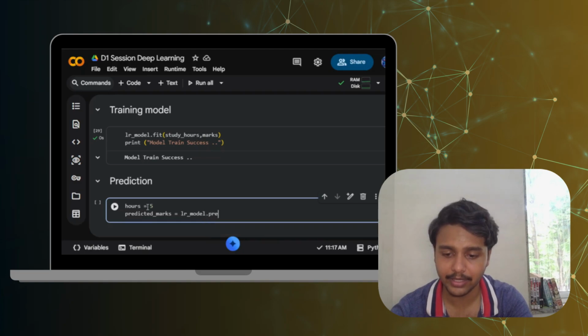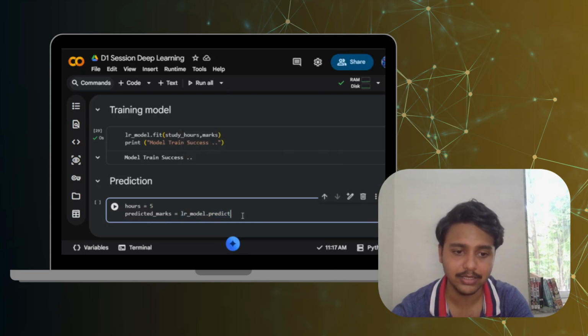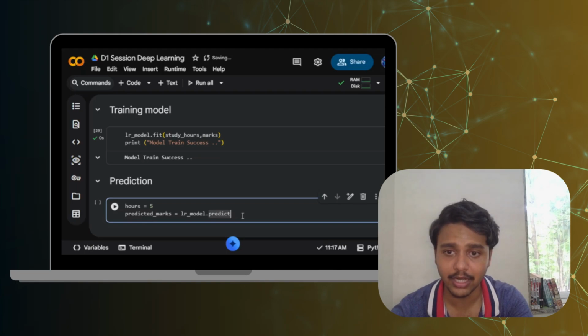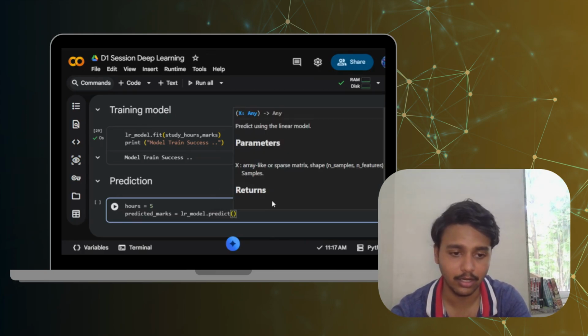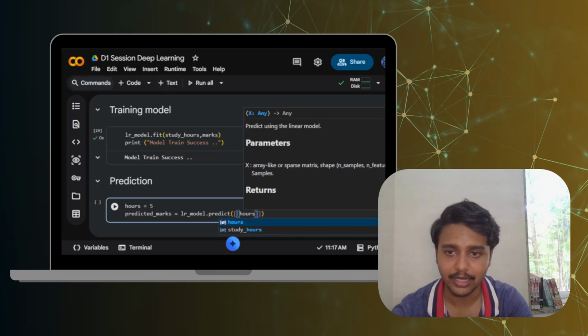lr_model.predict. So this is the function which is going to be used to predict the marks, and as inputs I am going to take hours. Okay, so round brackets, and in that two square brackets, hours, correct? And then I'll be printing.